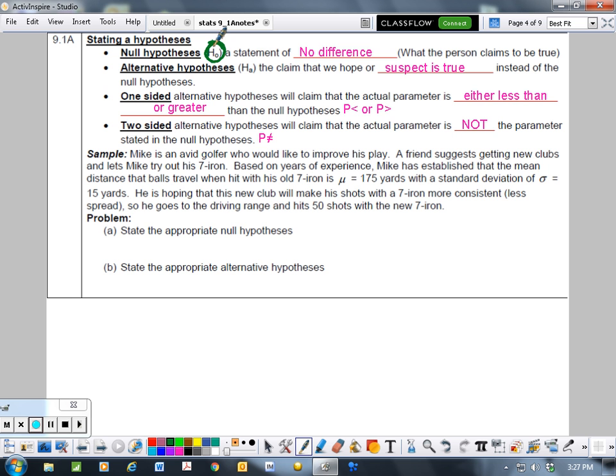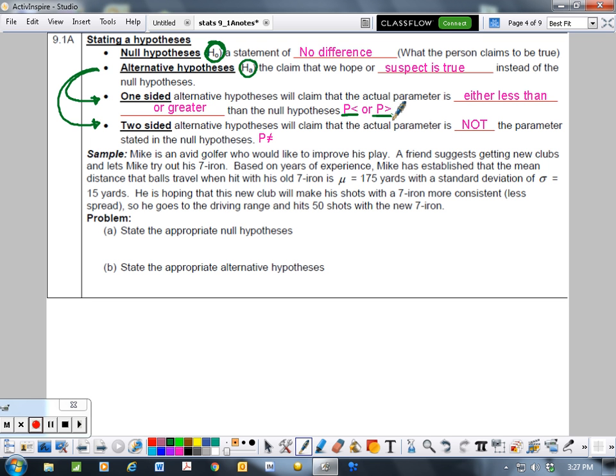Then we have an alternative hypothesis. Our alternative hypothesis is a claim that we hope or that we suspect is true instead of the null hypothesis. Now we have two different types of alternative hypotheses. There is a one-sided alternative hypothesis and a two-sided alternative hypothesis. A one-sided alternative hypothesis will claim that the actual parameter is less than the value in the null hypothesis, or it's greater than the value in the null hypothesis. So it'll look something like this.